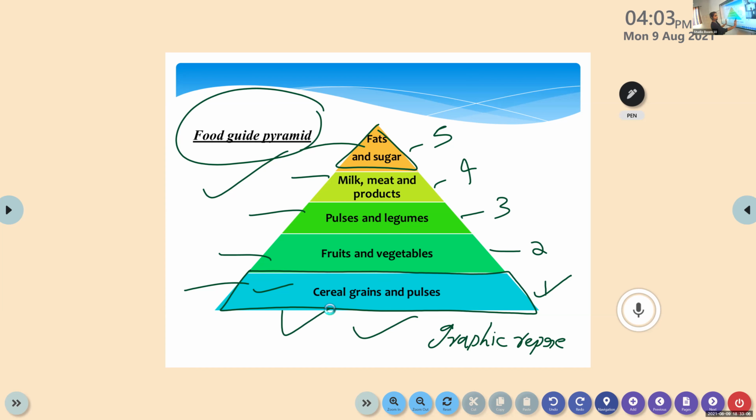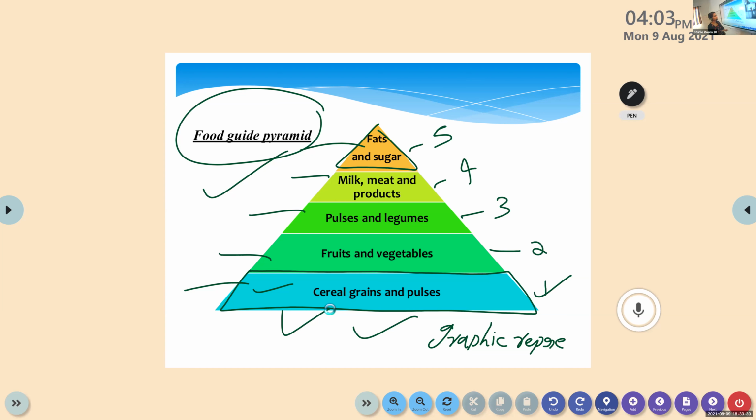Then the second, fruits and vegetables, then pulses and legumes, then milk, meat and products, and fat and sugar. Okay, the servings. It is very difficult to eat one plate of sugar, right? That's it. So the size of each section represents the number of daily servings. That's it.